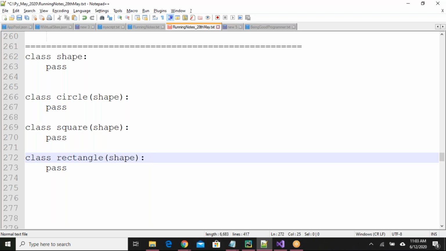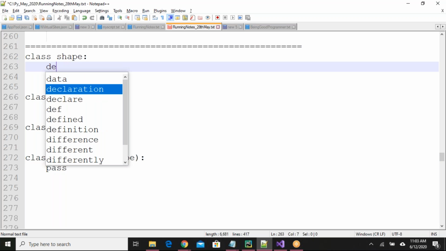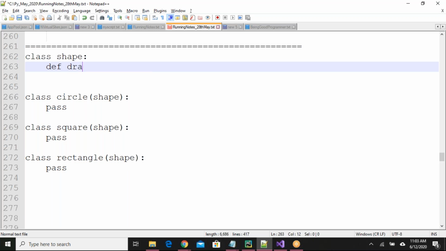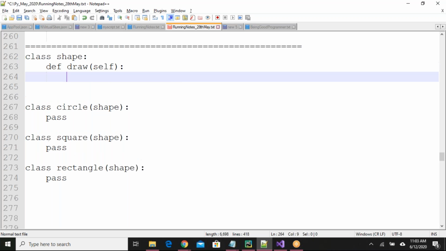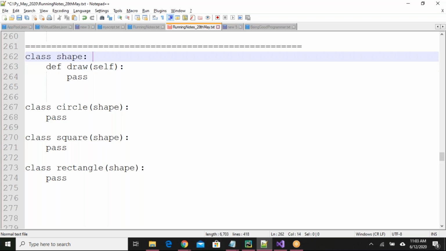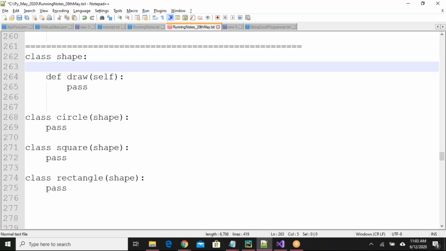Done. So you are doing your job. Next, after architecting and designing my application, I realized I need to have one method called draw. So def draw(self): pass. And I want to make sure the circle class has a draw method, square also has a draw method, and rectangle also has a draw method. I want to make sure everyone has this method.